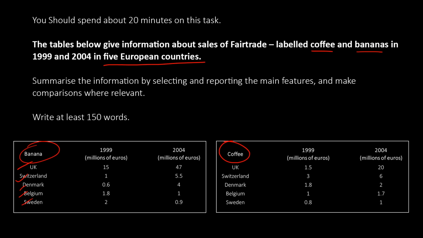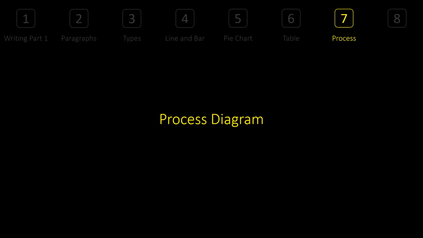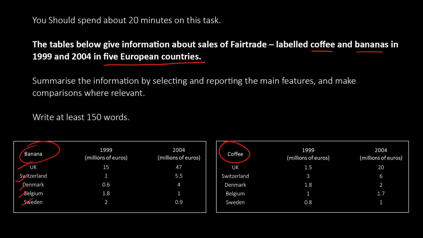Good. Second one, there's no difference between tables and other graphs or pie charts. Everything stays the same. That is, first you write the first paragraph or first sentence about the table and the question. Second, you discuss the details plus contrast and compare what happened in 1999. However, what changed? What is the most interesting information, and all that stuff. And part 3 is just you summarize, saying that, all right, so this was the biggest change and this was the least change. Like, this always stayed the same. There's no change in this part.